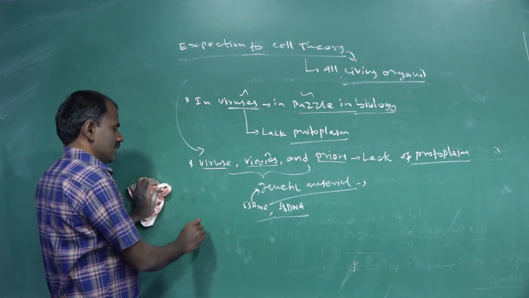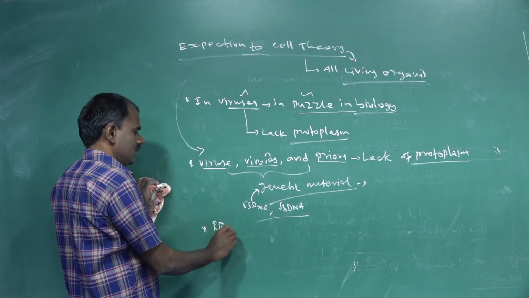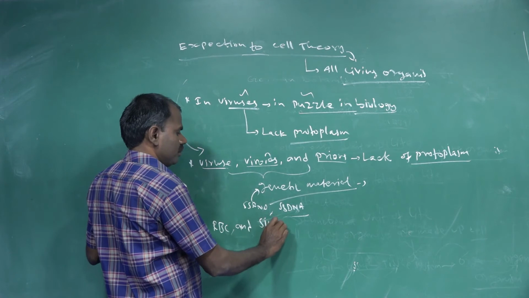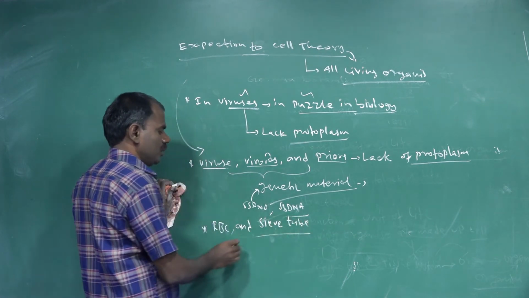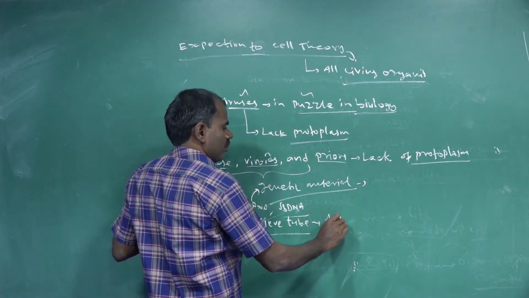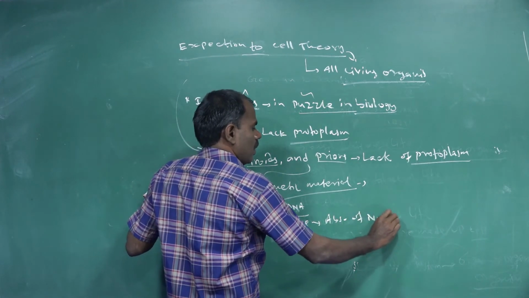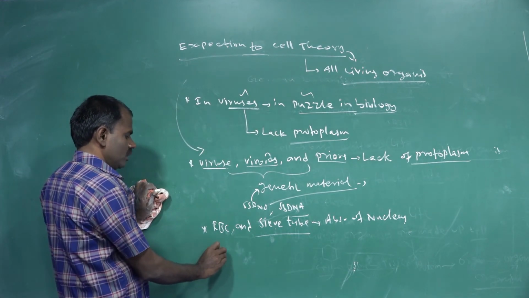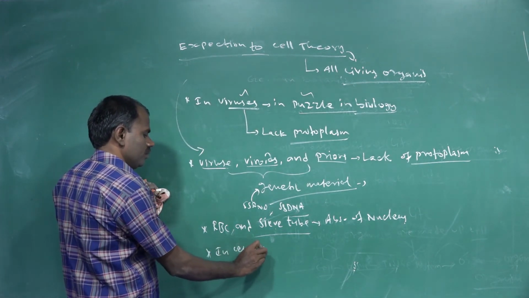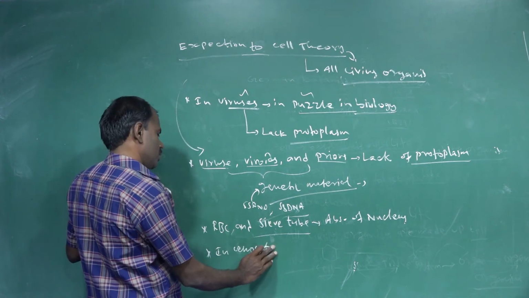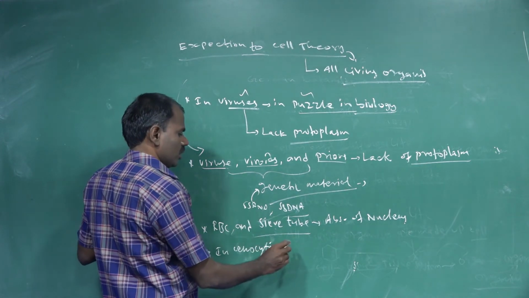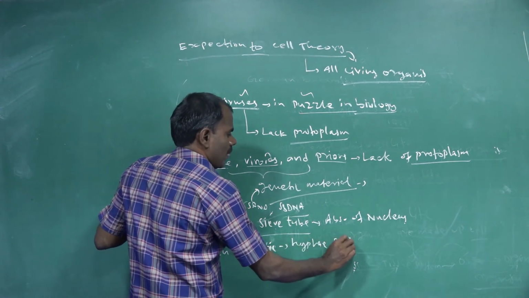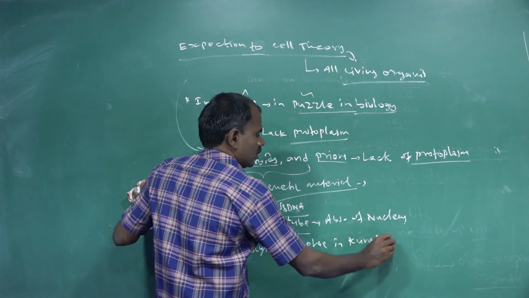Some RBC cells and sieve tube cells are also exceptions, because of the absence of a nucleus. Next are coenocytic organisms, for example in fungi such as Rhizopus.